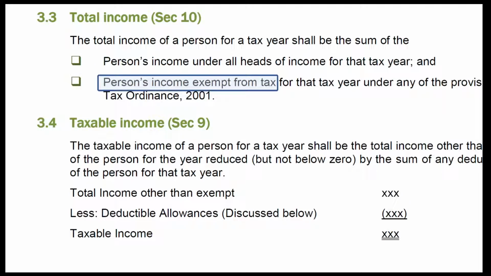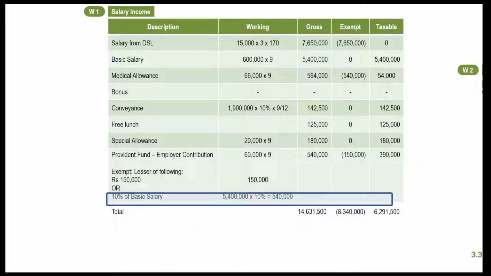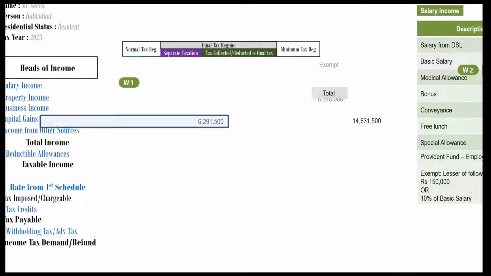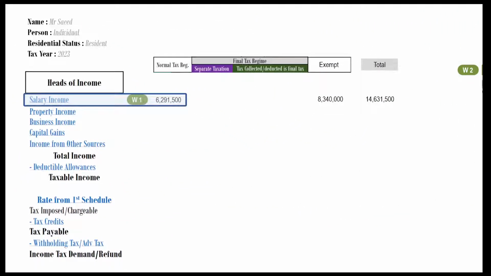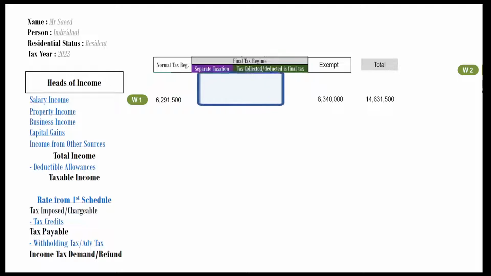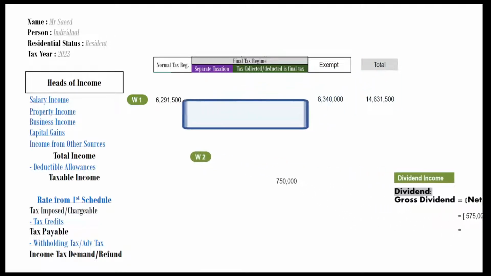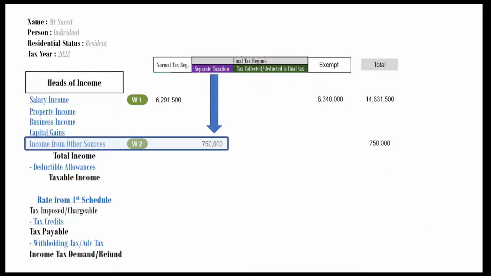Now we come back to our working. Imagine where these figures should be placed in answer format. Mention working reference for convenience of examiner. Taxable salary will be mentioned under normal tax regime. Exempt salary figures will be mentioned separately. Then create a separate column for total. That's it. From working 2, get figures of gross dividend. Mention working reference for convenience of examiner.